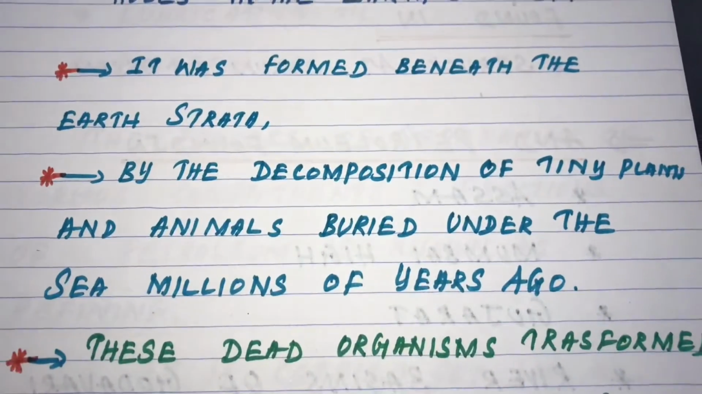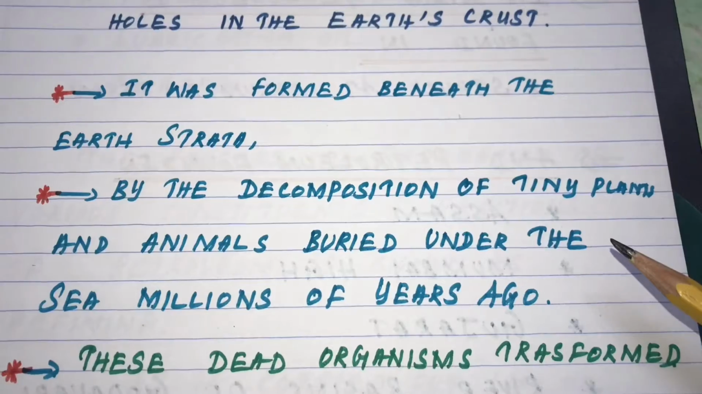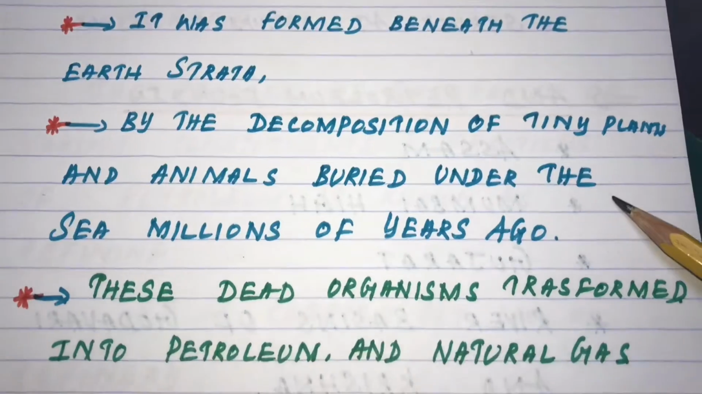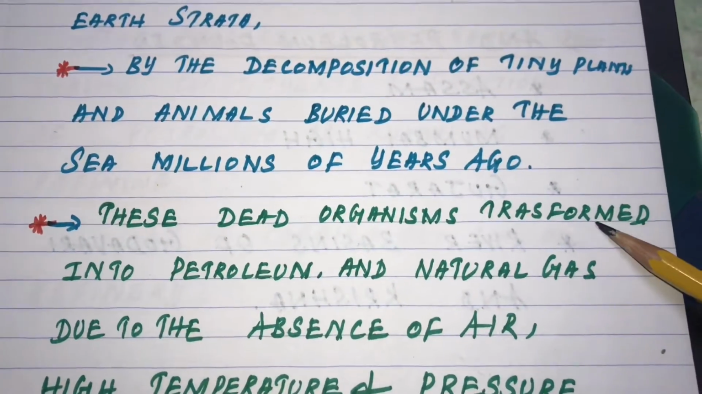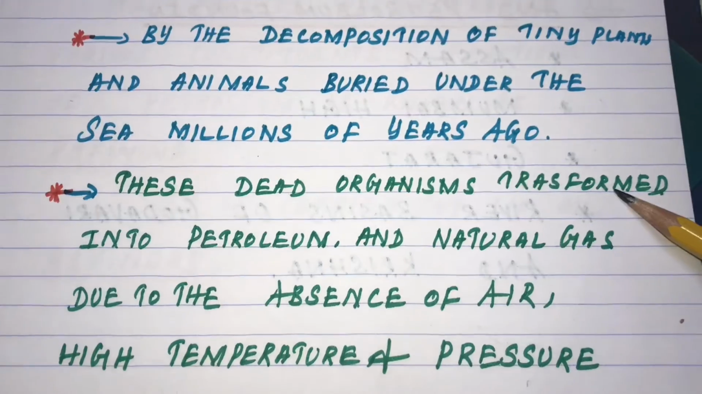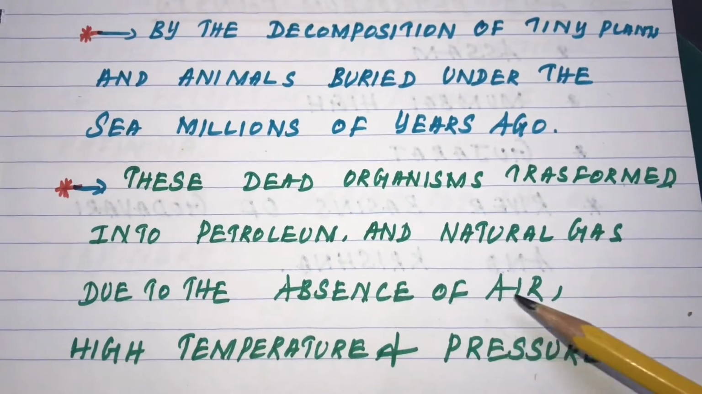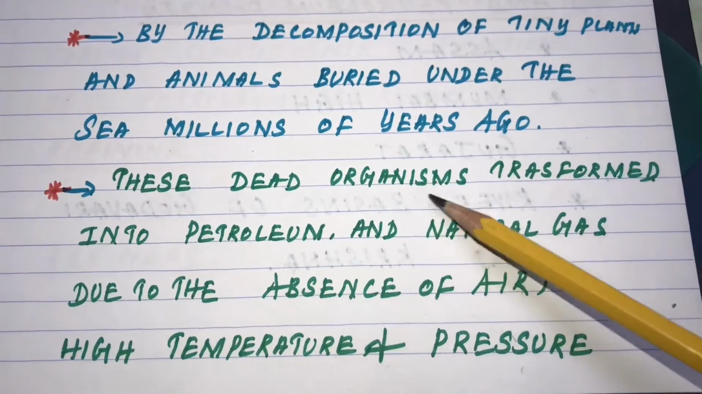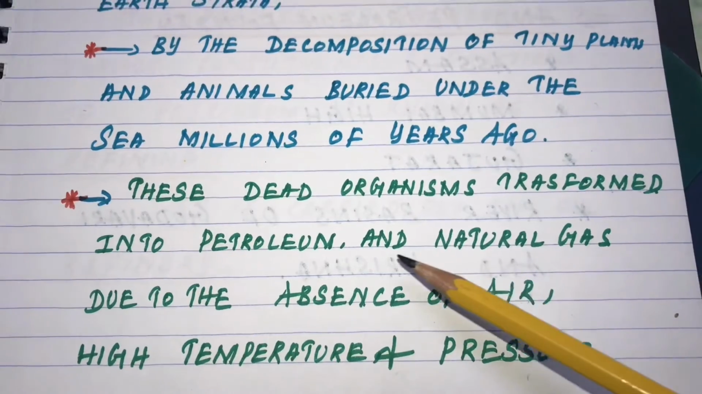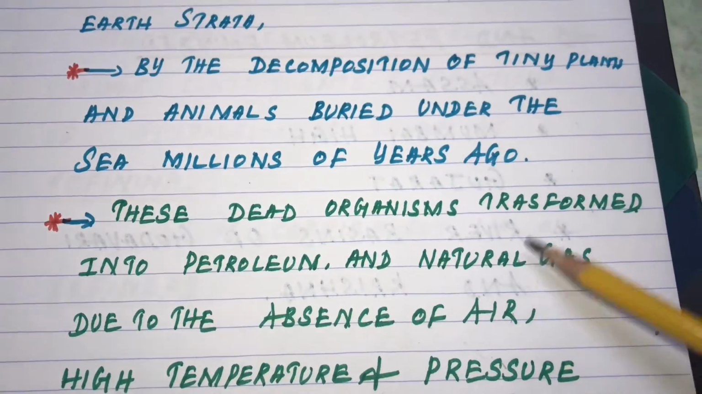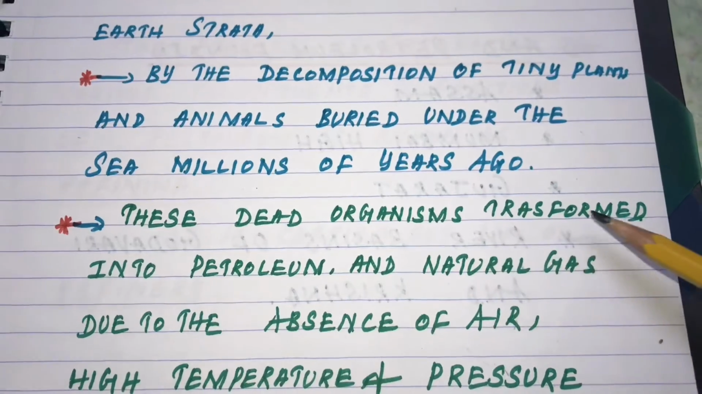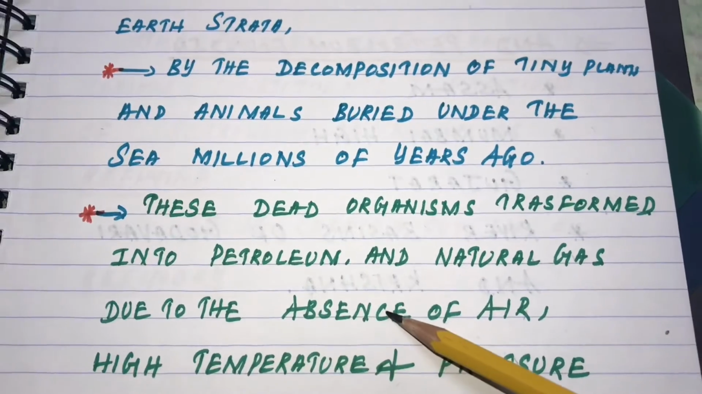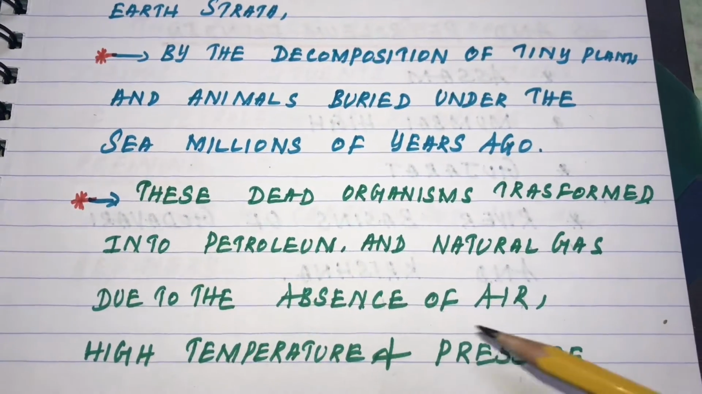How was petroleum formed? By the decomposition of tiny plants and animals buried under the sea millions of years ago. These dead organisms transformed into petroleum and natural gas due to the absence of air, high temperature and pressure.